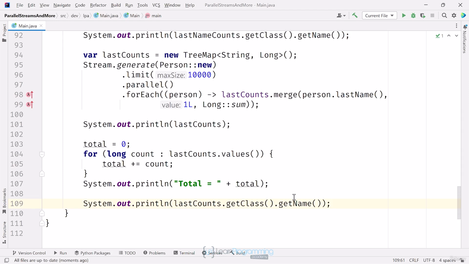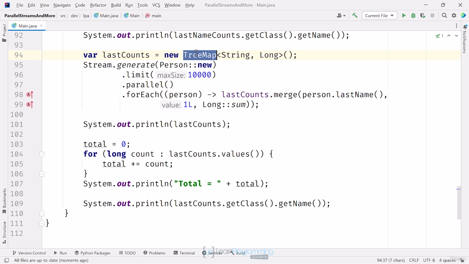This code, the way I have it coded, using a tree map with a parallel stream making updates to it, potentially has many different kinds of problems. The first was the concurrent modification problem, and the second is probably due to memory consistency errors. These are just some of the problems that can occur when you use a class that's not thread safe in a multi-threaded operation. Using it with a parallel stream, like I'm doing here, really demonstrates the problems.